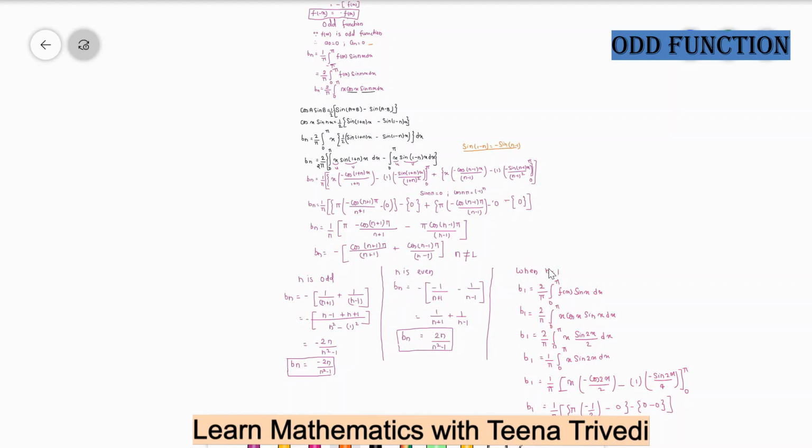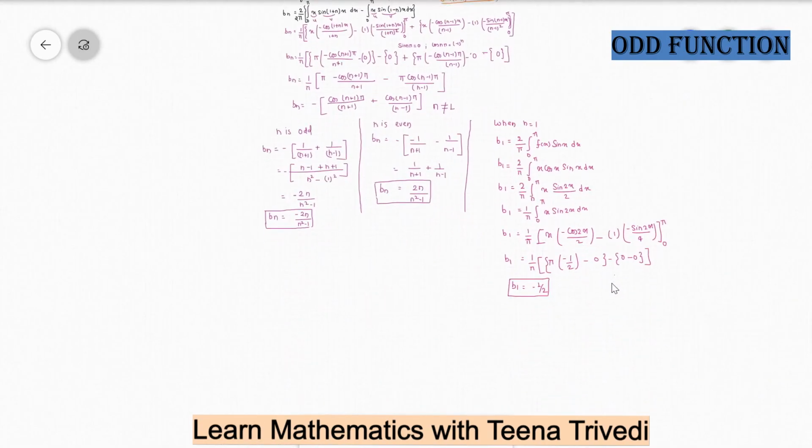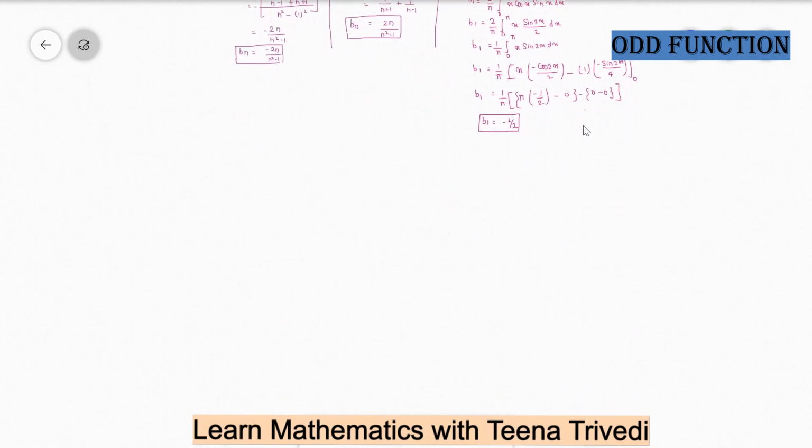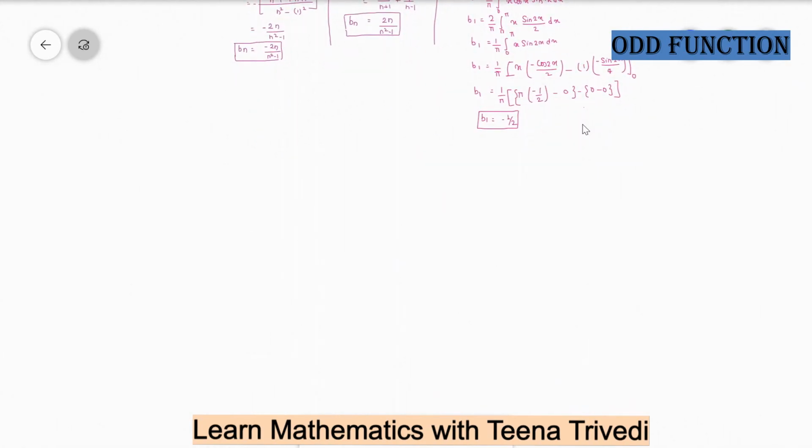But when n is equal to 1, we solve the function f of x sine nx dx. So with n equal to 1, we write f of x sine x dx, and we put again x cos x in our function form. Then we solve the integration, and we get the value of b1, which is equal to minus half. So now we will put all these values together in the Fourier series.